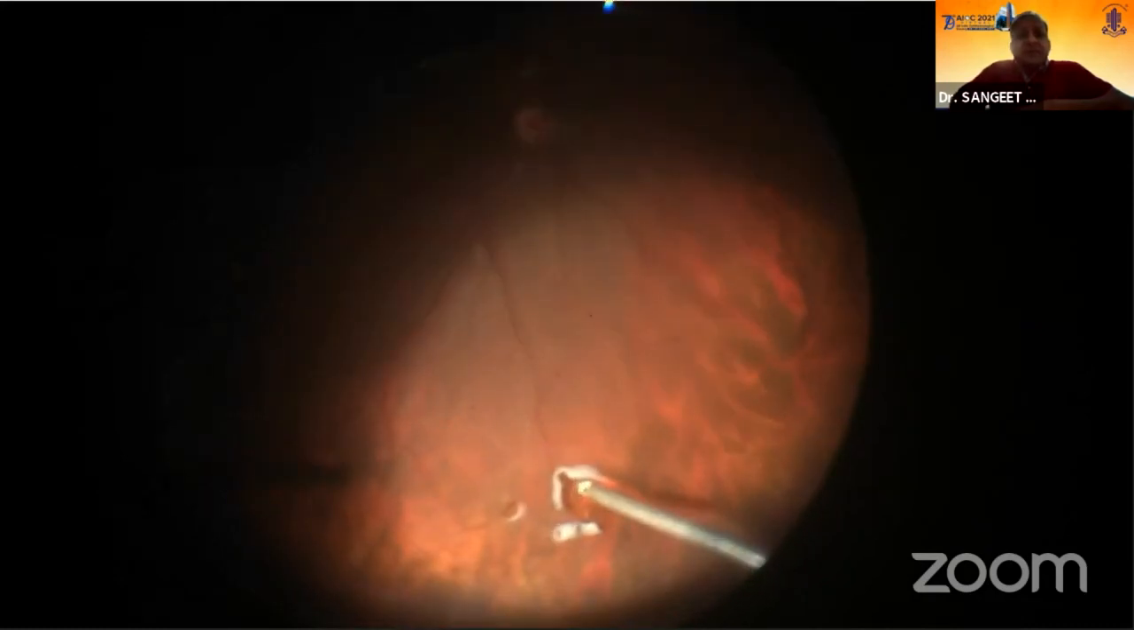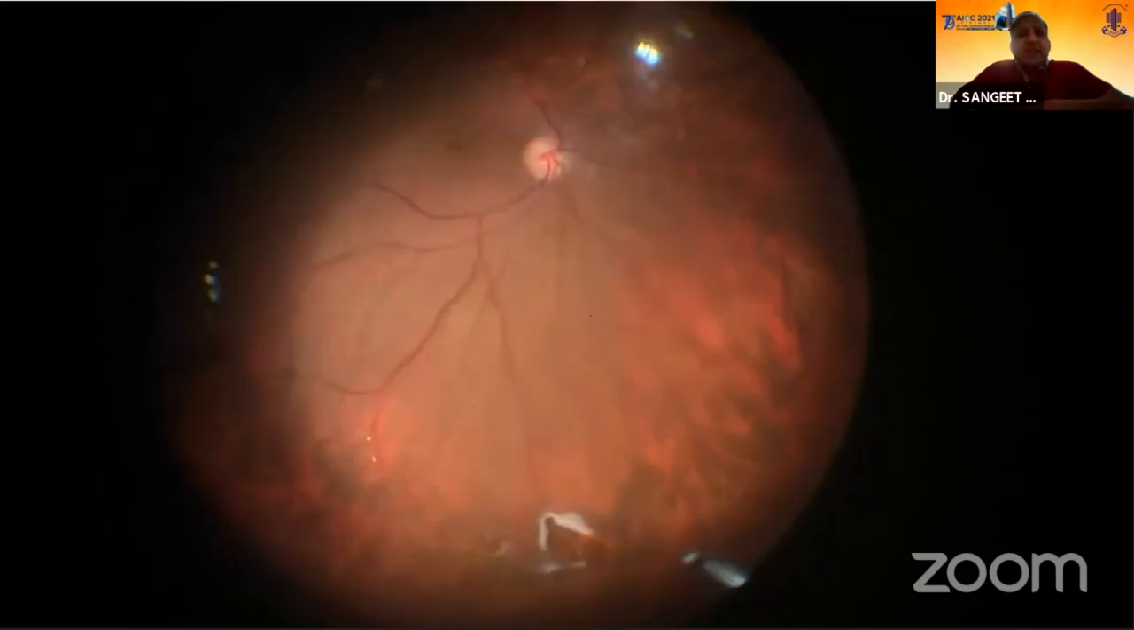We took the patient up for a vitrectomy and gas. This was a tear, there were two of them, and we did internal drainage of the fluid, and then we were supposed to finish off this case.